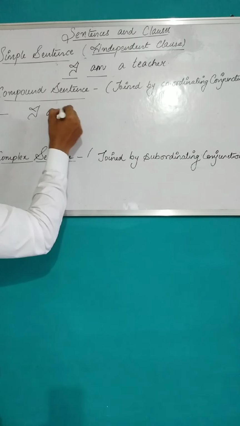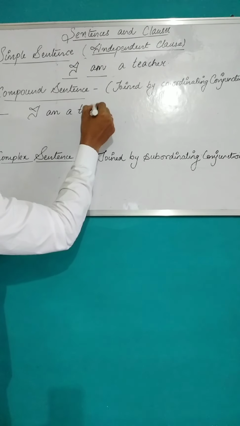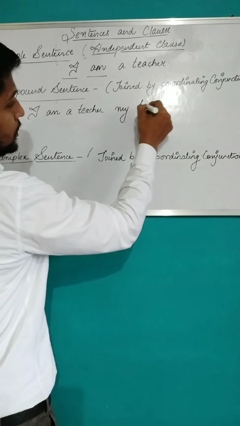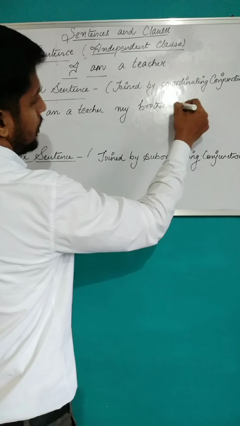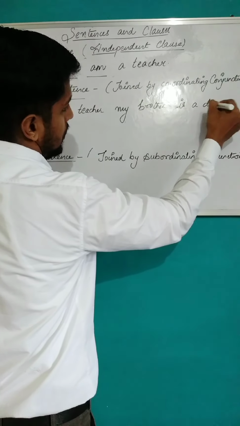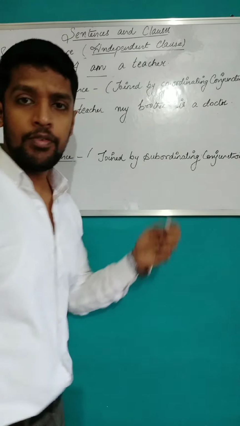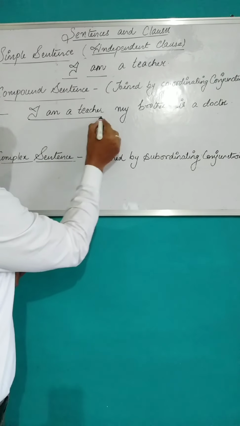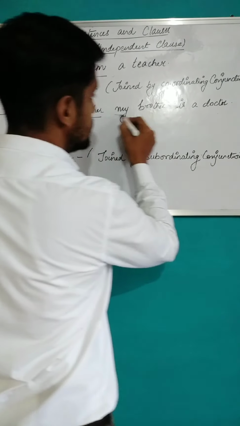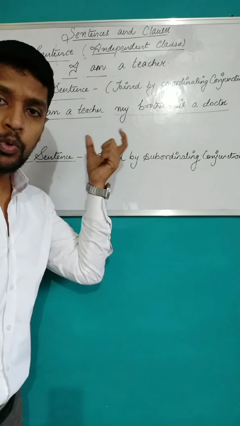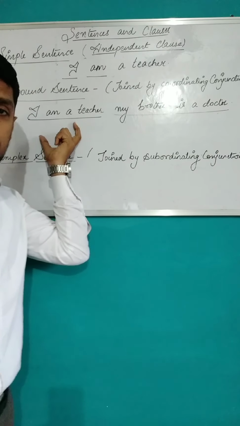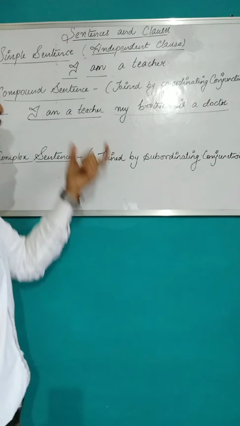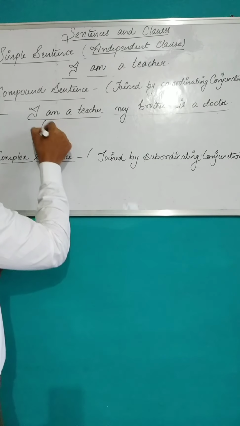I am a teacher. My brother is a doctor. So if we read here, there are two sentences. I am a teacher, first one. My brother is a doctor, second one. Both the sentences are complete in themselves. They do not require anything else to be added in them to make them complete. Both of them are independent clauses.